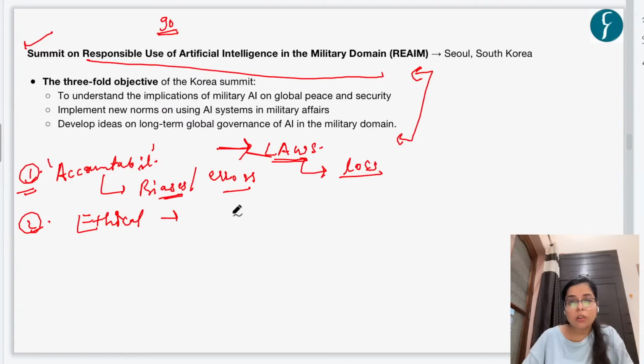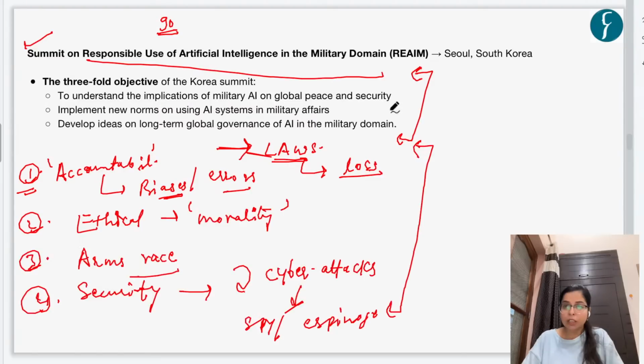So in order to address all these challenges, there is presently a summit on responsible use of artificial intelligence in the military domain, which is being conducted in Seoul, North Korea. There are threefold objectives of this summit. The first objective is to understand the implications of military AI on global peace and security. That is, what would be the implication if there is a rise of military AI on global peace and security? Definitely, it is going to be disturbed.